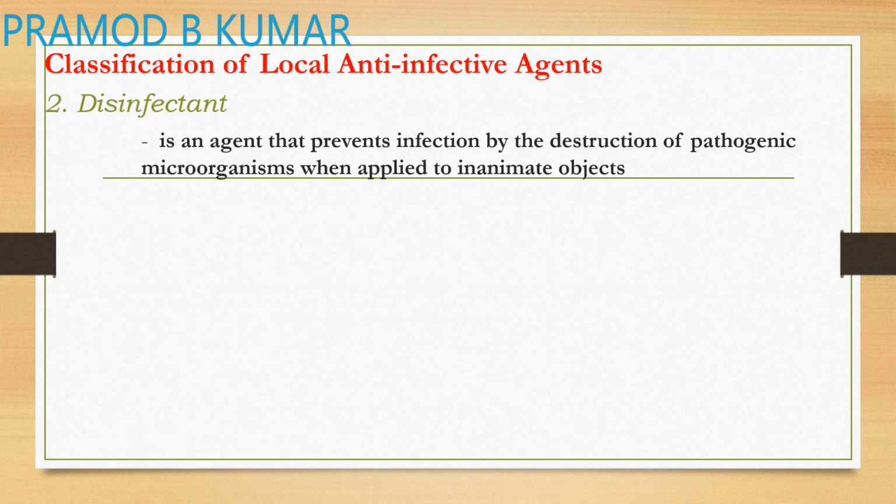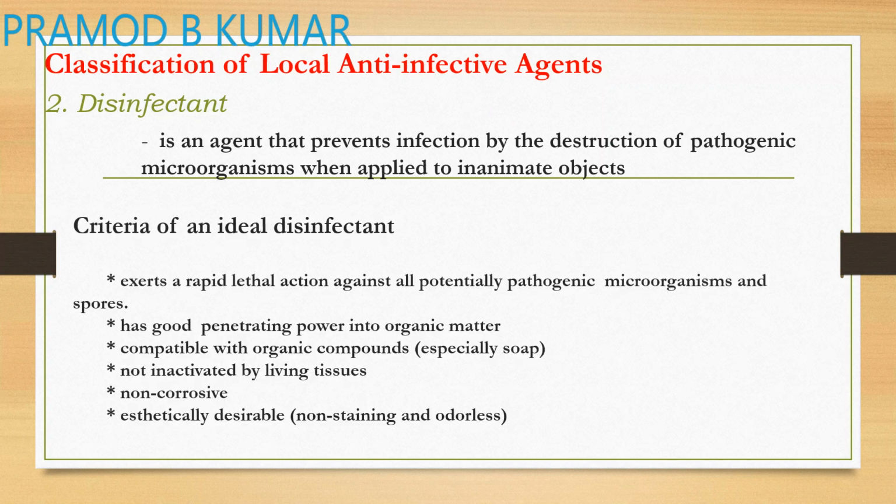Now the second is disinfectant. Disinfectants act by destruction of pathogenic microorganisms when applied on inanimate objects. These are the ideal characteristics of a disinfectant. They should have rapid, lethal action against all potentially pathogenic microorganisms, spores, viruses, everything. They should have good penetrating power into organic matter, that is the microorganism layer.